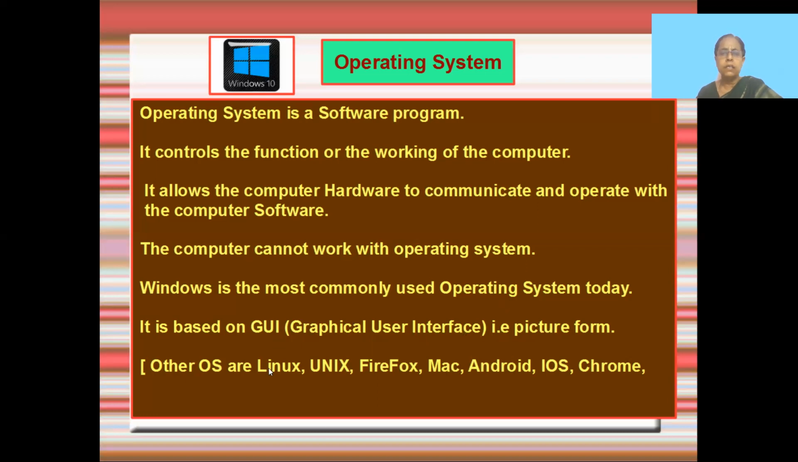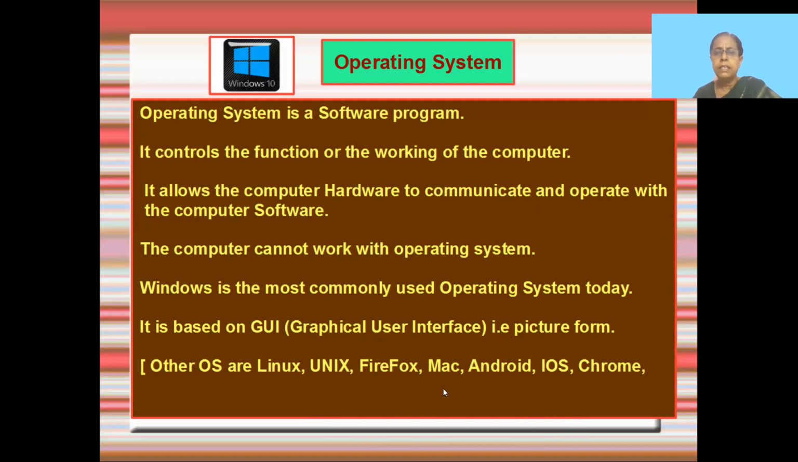You have other types of operating systems. As I told you, Windows is an operating system which you're using in our school. You have other systems like Linux, Unix, Firefox, Mac, Android, iOS. iOS is used by Apple, Android is used by Samsung and Chrome, Google Chrome. So these are some of the other operating systems. So you just can't say that only Windows is an operating system. You have many other operating systems, but basically Windows is very flexible to use. So we use Windows operating system.